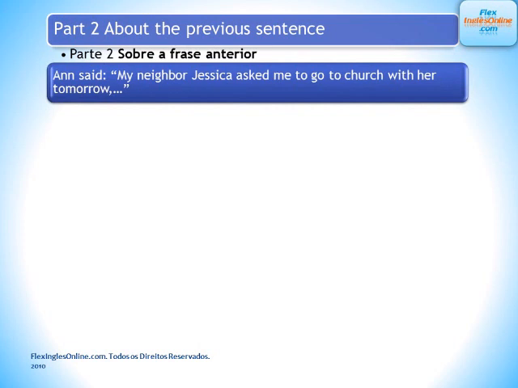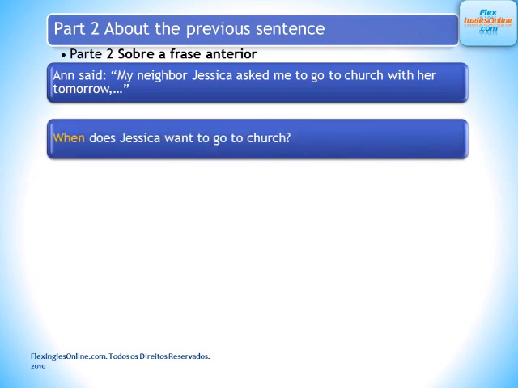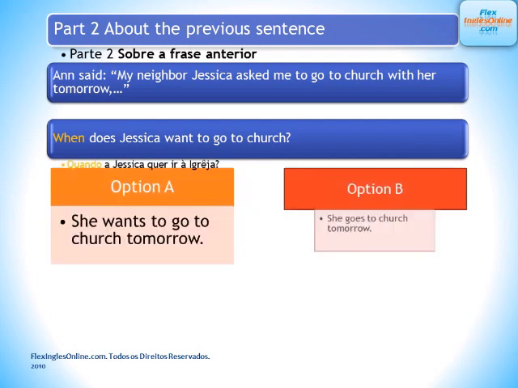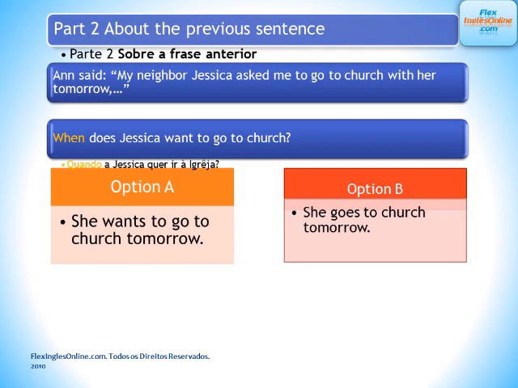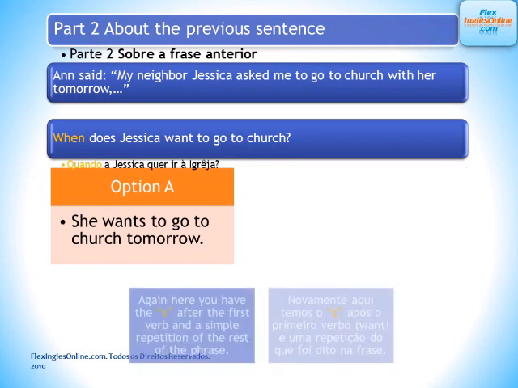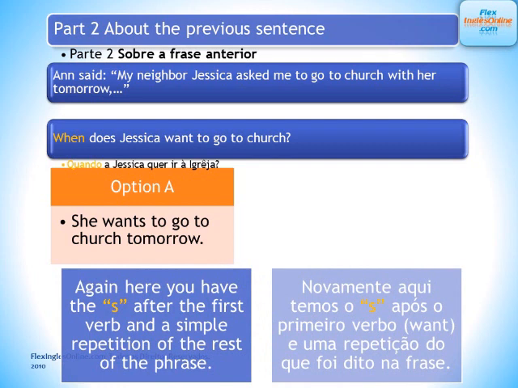Again, about the previous sentence. My neighbor Jessica asked me to go to church with her tomorrow. We ask, when does Jessica want to go to church? Here are options. She wants to go to church tomorrow, or she goes to church tomorrow. The correct option is she wants to go to church tomorrow. Again, same rule. You have the S after the first verb and a simple repetition of the rest of the phrase, which is to go to church tomorrow. Okay?